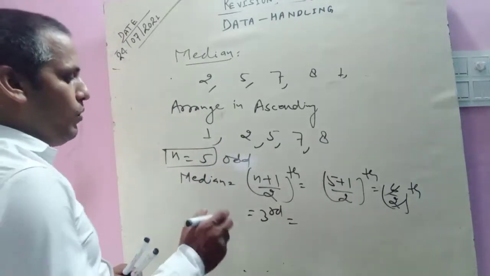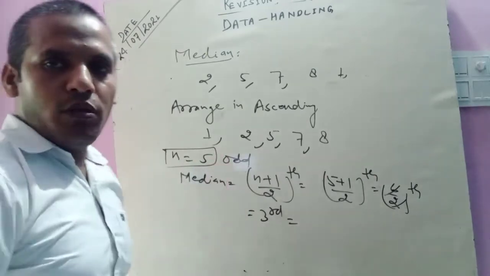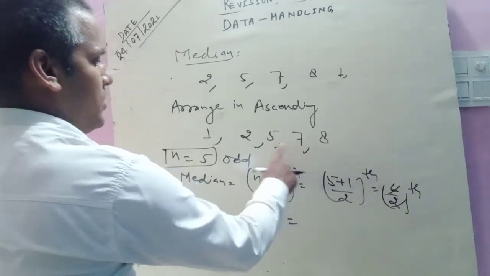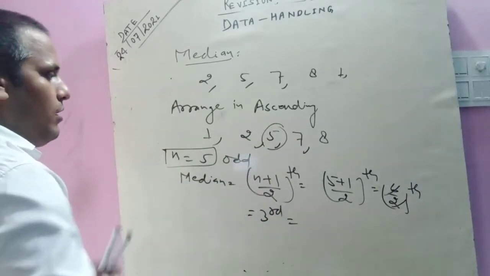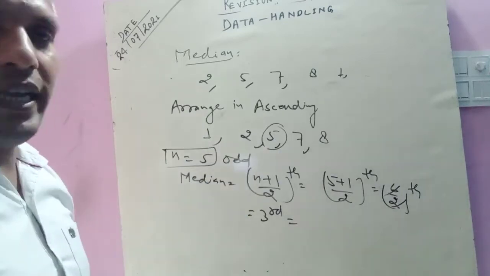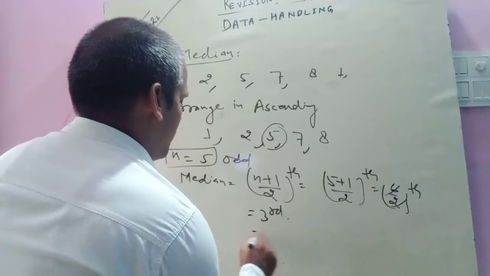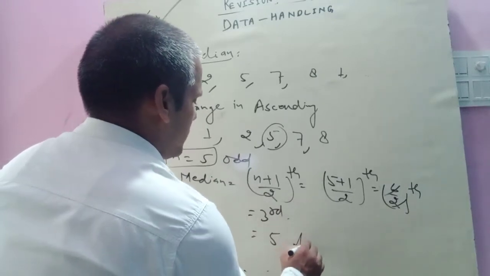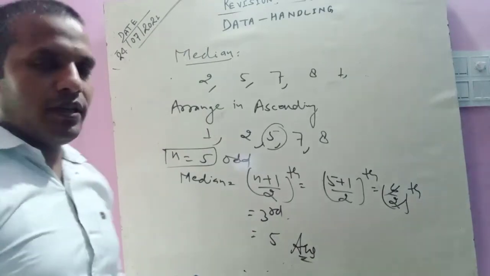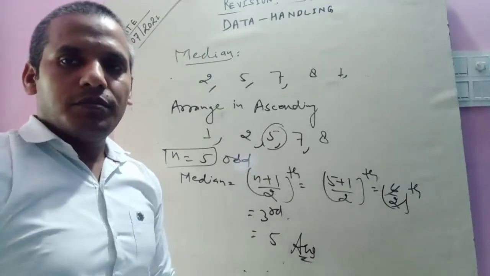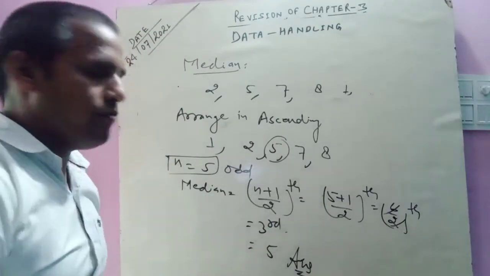You should count which number is on the third place from either the front or back side. Suppose 1, 2, 3. The third term is 5. You can check when we count from either front side or back side, we find 5 as the third place data. It means your result is 5. So we can say the median of this data is 5. So you can solve the median on the behalf of the given formula.